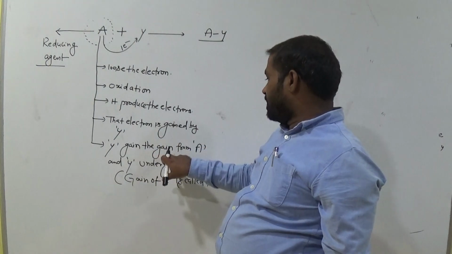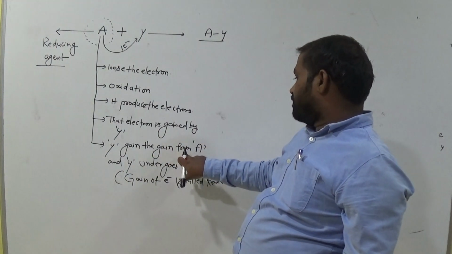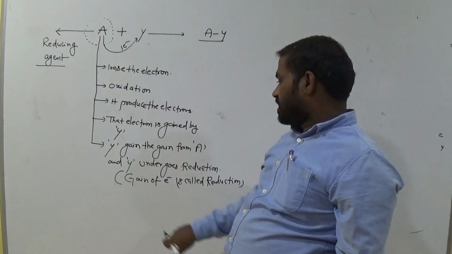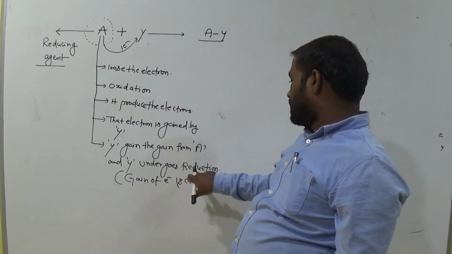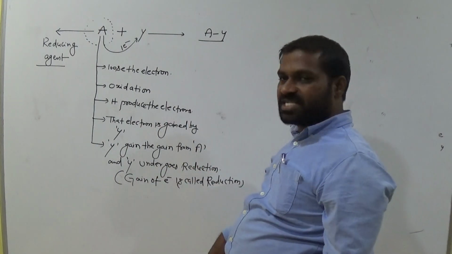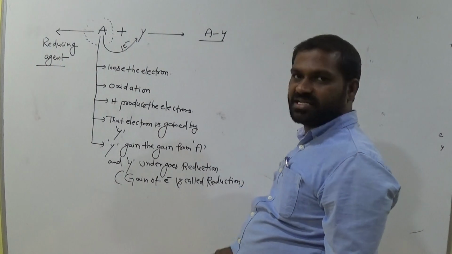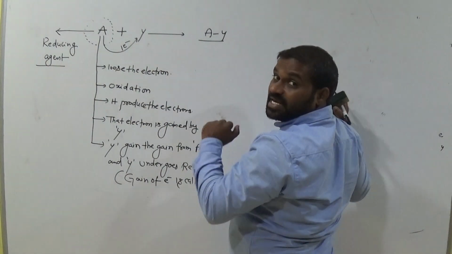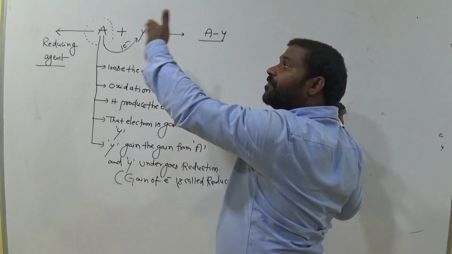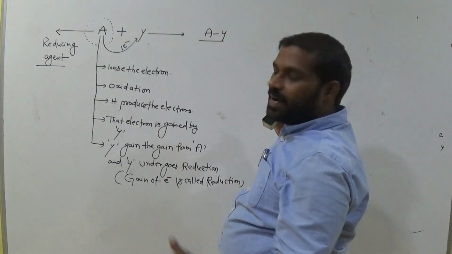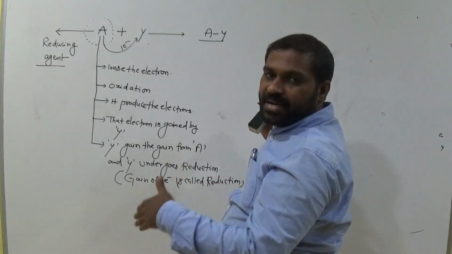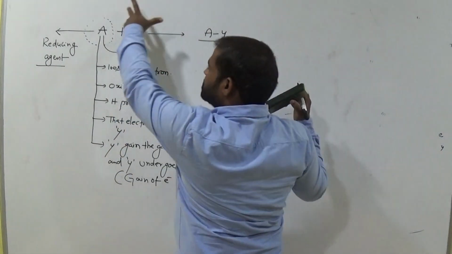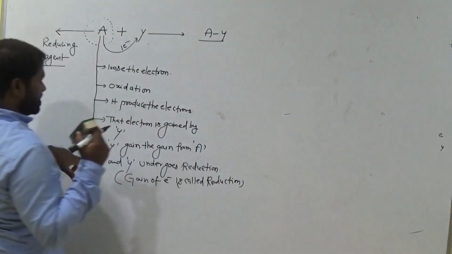So Y gains from A, am I right? And Y undergoes reduction. Gaining of electron means reduction, and gaining of electron is called reduction. That means here Y undergoes reduction. How does it undergo reduction? By the help of A. By the help of A, Y undergoes reduction, A undergoes oxidation.